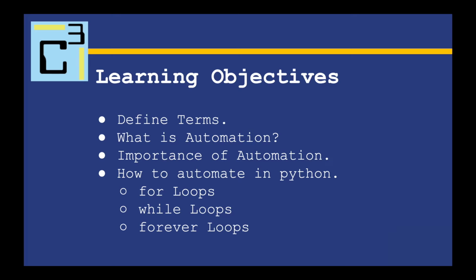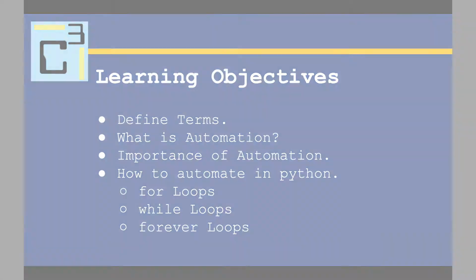We want to talk about the importance of automation and why we use it. And we also want to finally jump into and say, how do we automate in Python? How do we code our programs to do tasks multiple times? And, little spoiler alert, we're going to use a for loop, a while loop, and a forever loop, and we're going to see what kind of cases those loops call for.